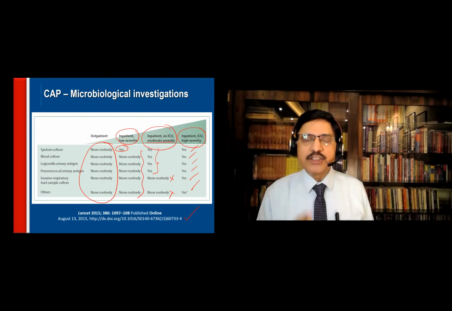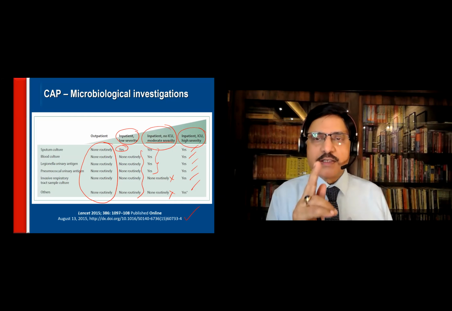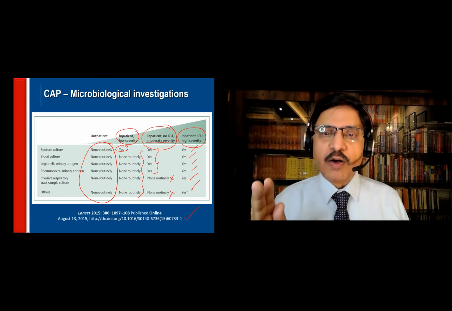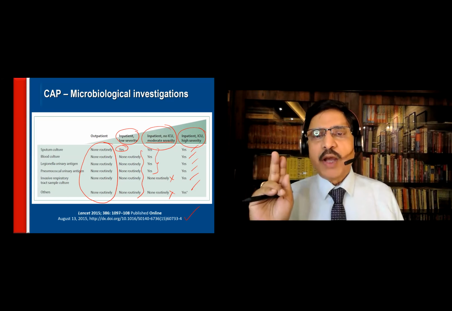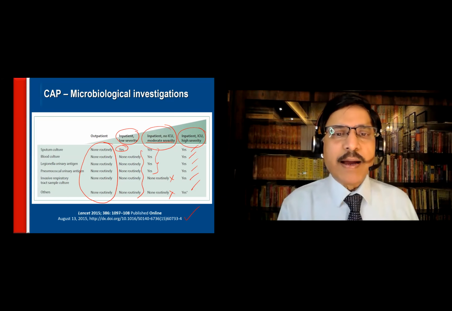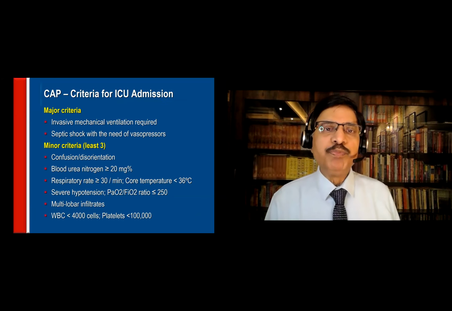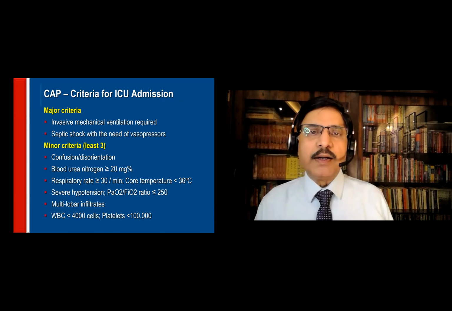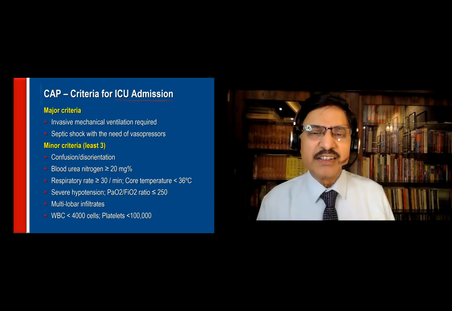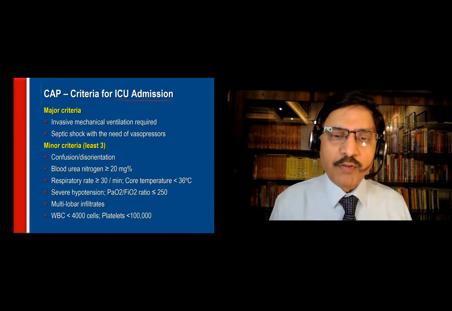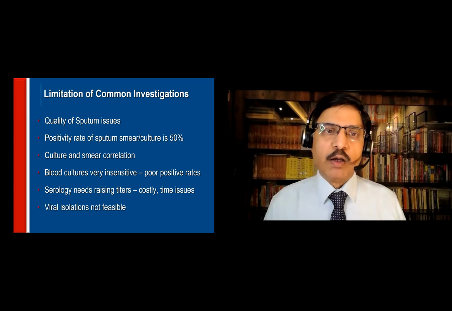So this classification into class 1 to class 5 is required for two purposes. One is to decide whether you want to admit the patient or not, manage him as outpatient or inpatient, either in the ward or in the ICU. The second is what sort of bacteriology I will ask for. That also depends upon the class of the patient. There are some major criteria and minor criteria for ICU admission. This is not a very important topic of our discussion today, but nonetheless, I'm sharing the presentation. You can go through this slide also.